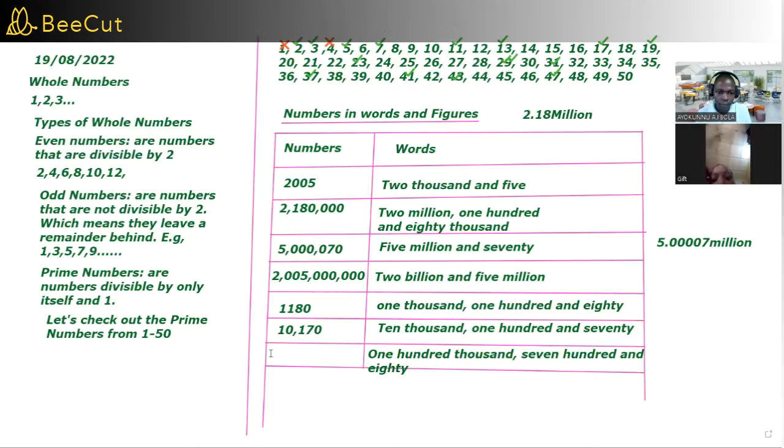Now, how do you write this in figure? Yes, it's your number. How do you write it in figure? What are we going to write? 100,780. So you're going to write 100, comma, 780.